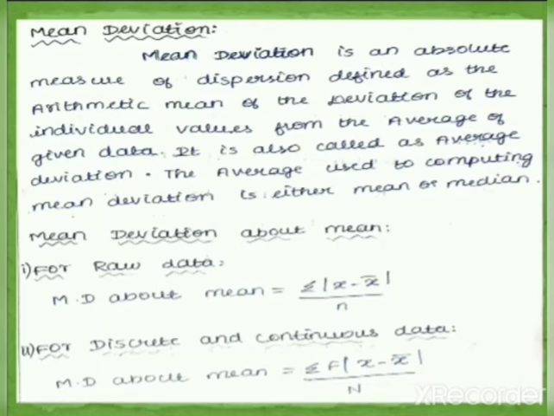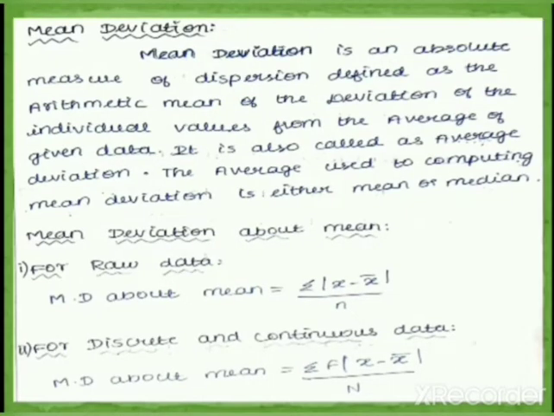Our raw data formula for mean deviation about mean is equal to summation modulus of x minus x bar, we know x bar is arithmetic mean, divided by n. So this is the formula for mean deviation about mean for raw data.